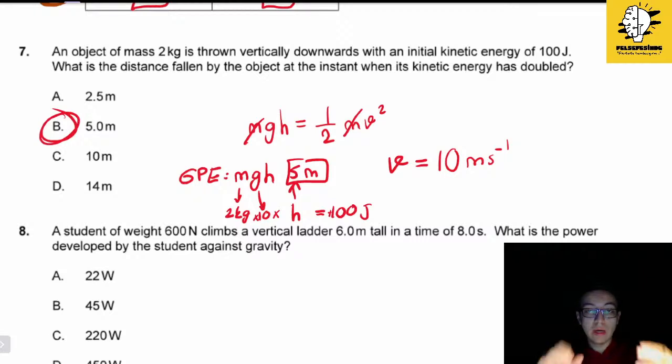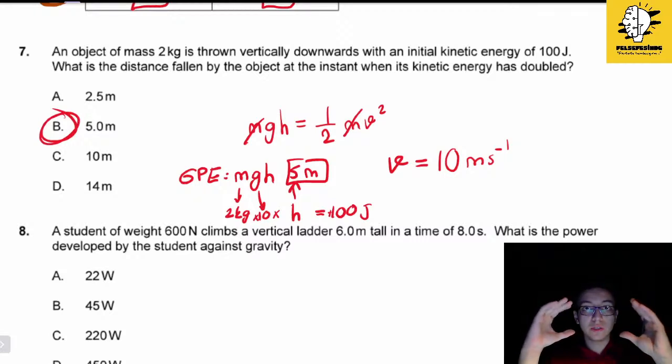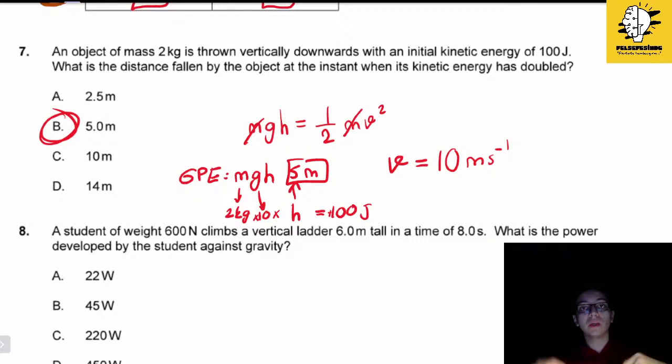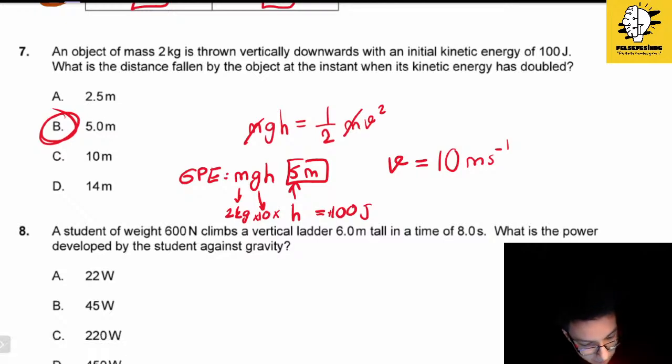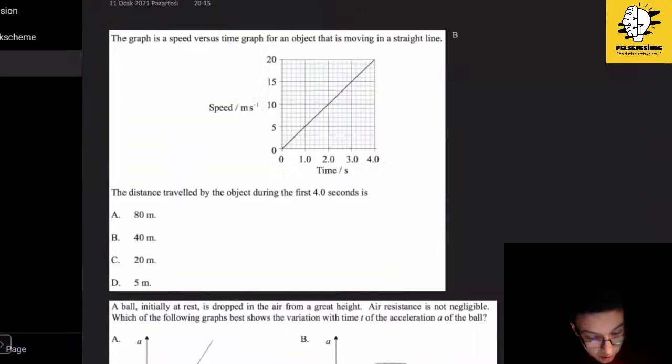So the answer will be, we know that at the beginning the kinetic energy was 100 joules. Now we want to make it 200 joules, and this 200 will be obtained directly from the conversion of gravitational potential energy into kinetic energy as it falls down. So we are just writing mgh, we know m and g, and we need h, and the result should be equal to 100. That's why the height will be 5 meters. B.